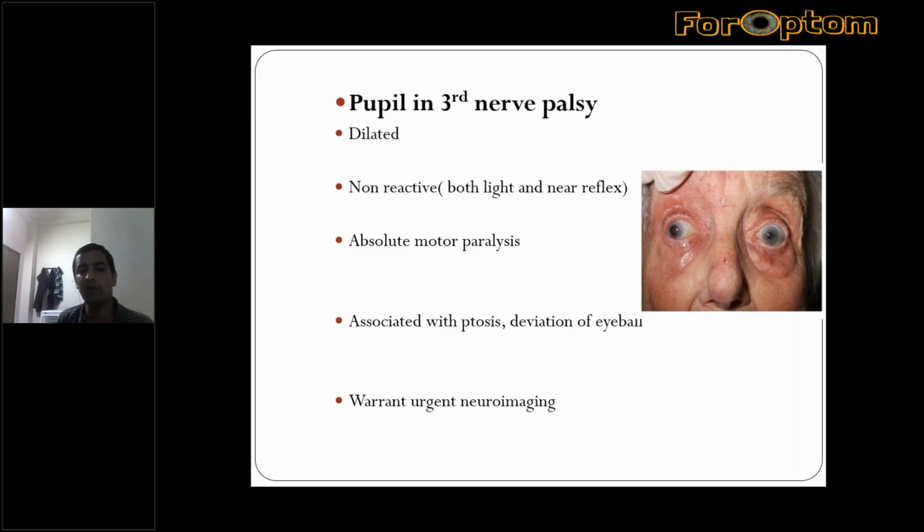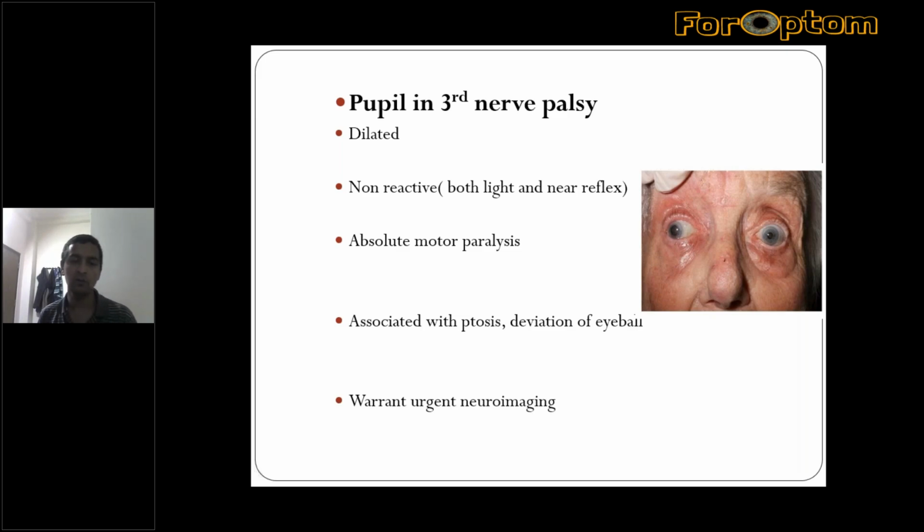So they have a dilated non-reactive pupil. Both light and near reflex will be gone in this type. You don't have any pupillary reaction on light.